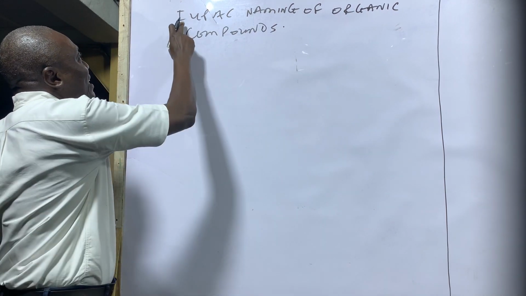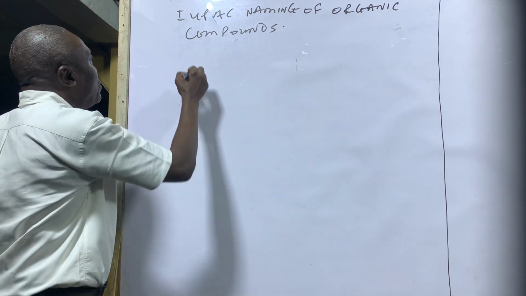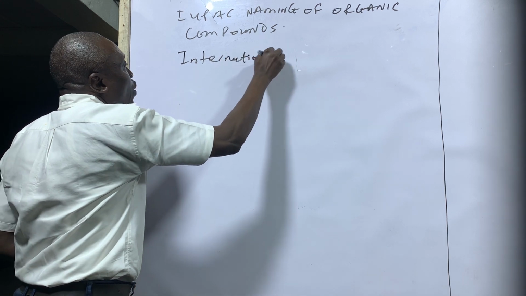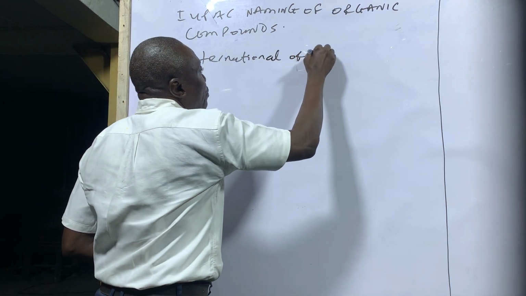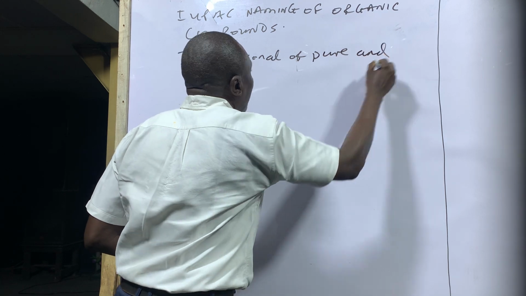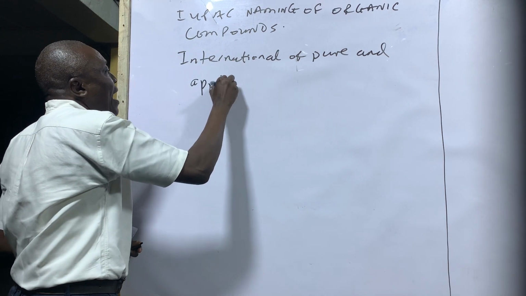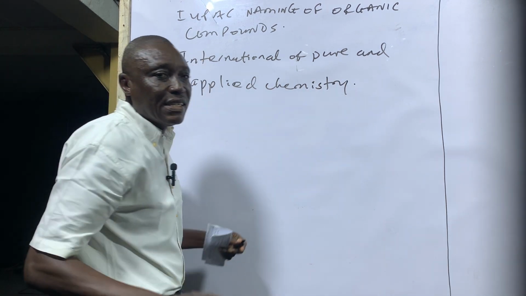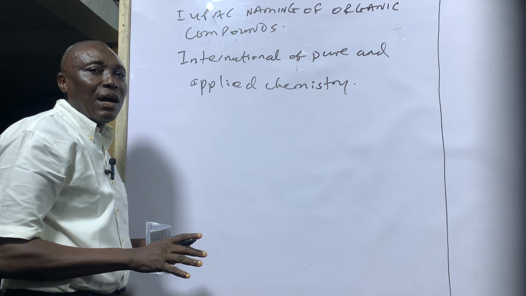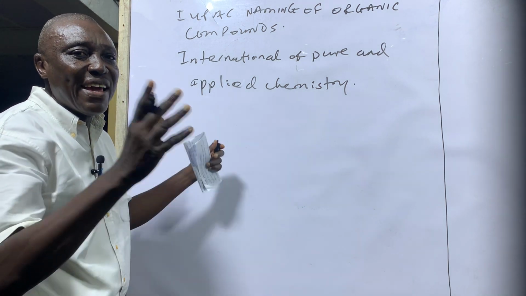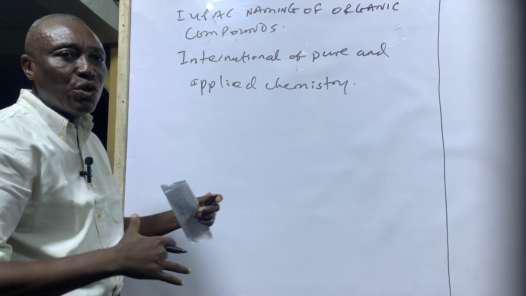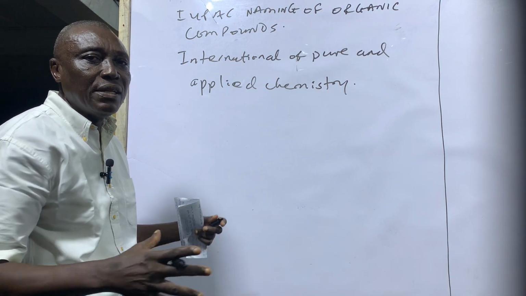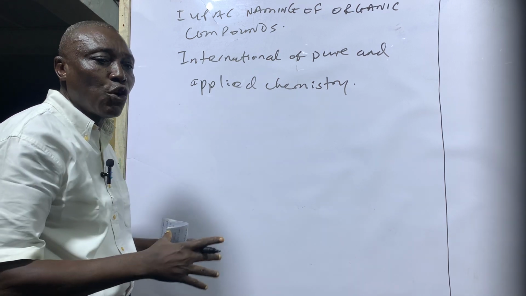IUPAC means International Union of Pure and Applied Chemistry. This is a body that was set up several years ago to create rules for naming compounds, both organic and inorganic compounds.